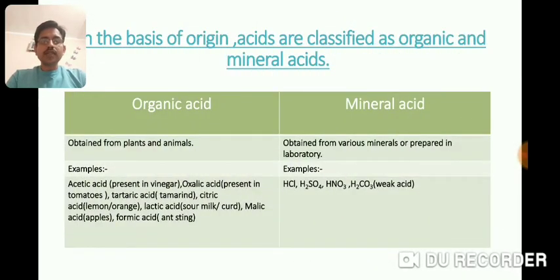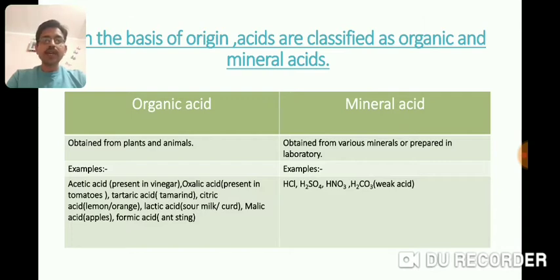Acids can also be classified on the basis of origin: organic acids and mineral acids. Organic acids are those which are obtained from plants and animals. For example, acetic acid is present in vinegar. It is obtained from alcohol, which is obtained from sugarcane juice. And sugarcane is a plant, so it is organic in origin.